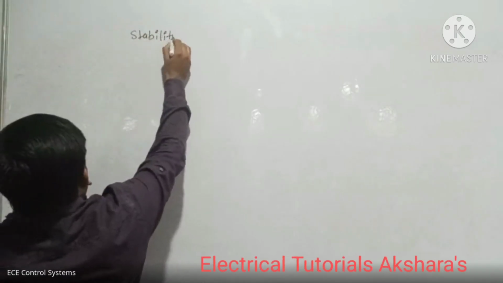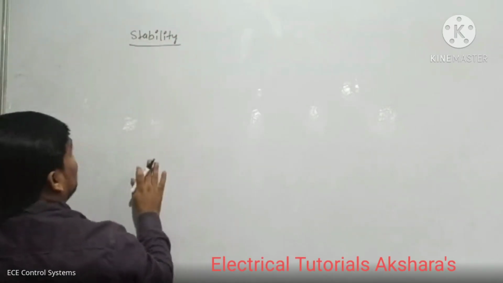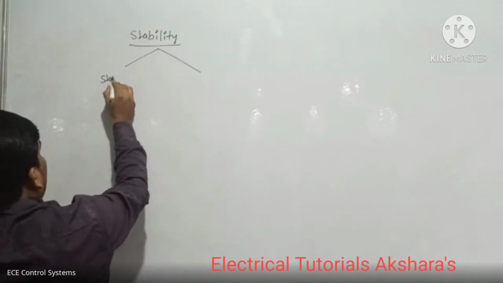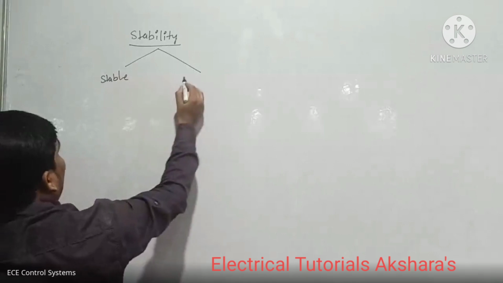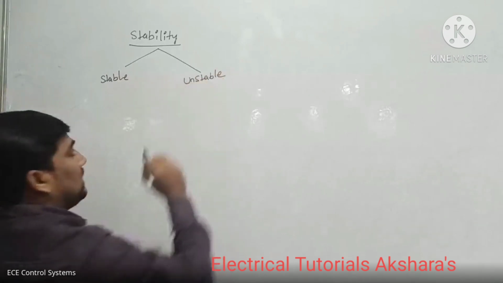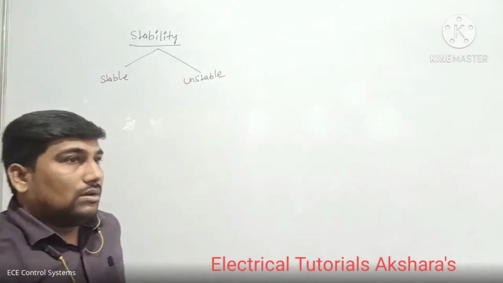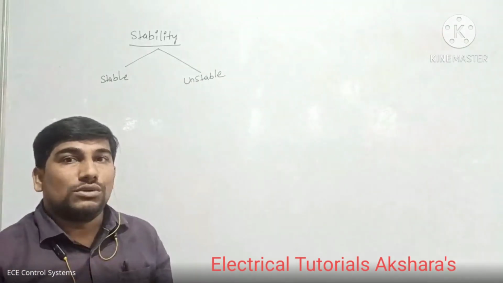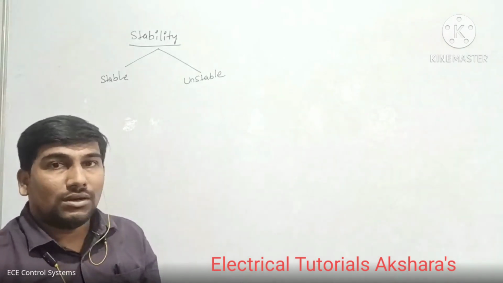So this is a very important topic. What is stability? In this stability topic we have two parts. The first one is stable system as well as unstable system. Which is a stable system, which is an unstable system? Sir, these stable and unstable both are based on poles. Both are based on poles.